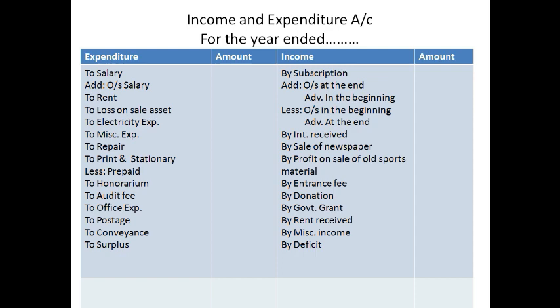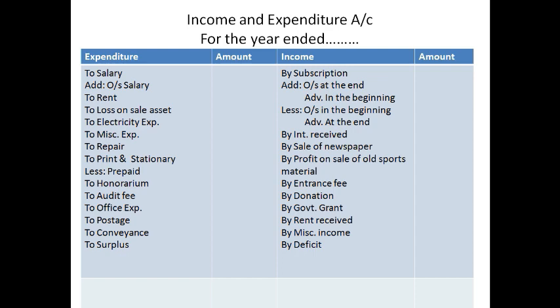Any outstanding subscription in the beginning, that means belonging to previous year, of which the adjustment had already been done previously but received now, therefore it is subtracted. And any subscriptions at the end of the year paid in advance for the next year, that is also subtracted. So you find some adjustment to subscriptions done over there. Similarly, there are many other incomes also mentioned over there. So whatever items are given on the expenditure side and income side, they are all nominal items.